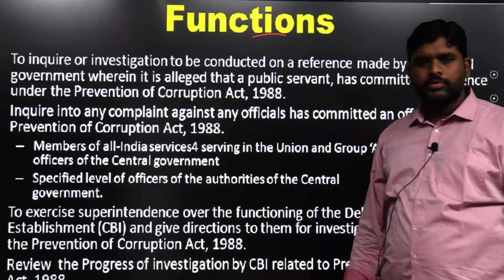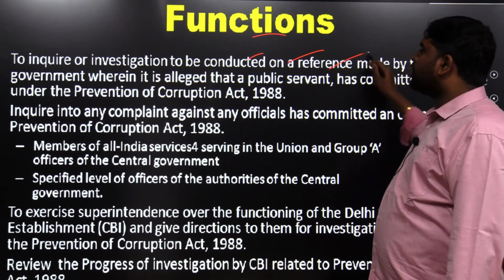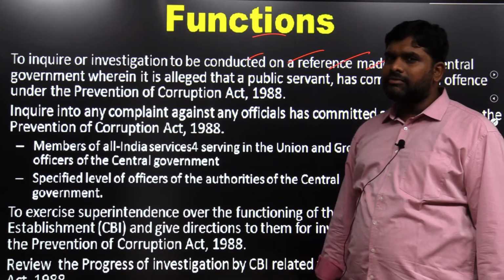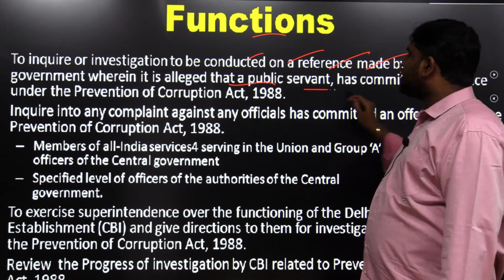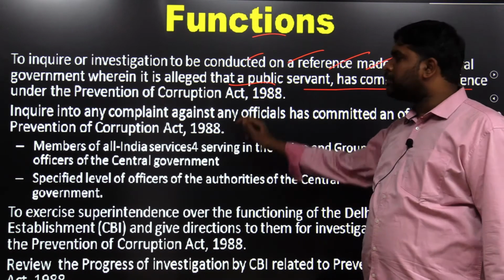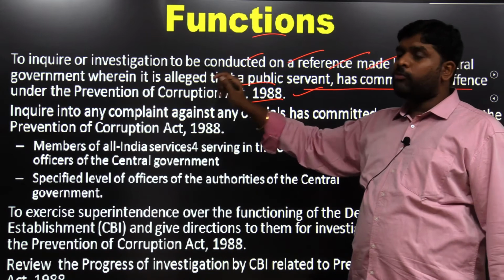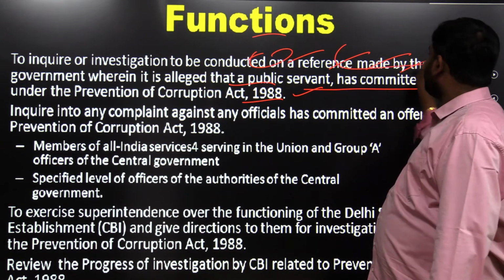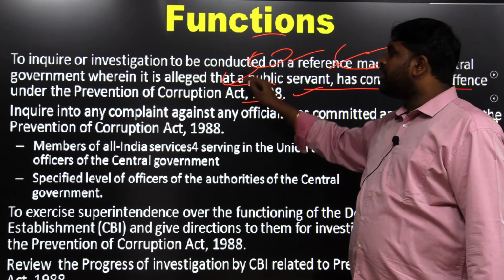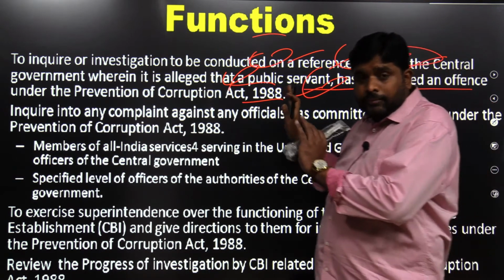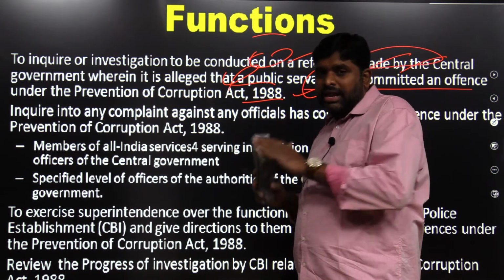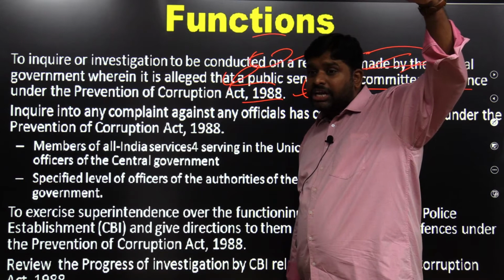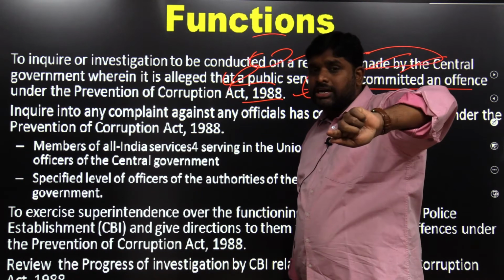Functions: to inquire or have an investigation conducted on a reference made by the central government, where it is alleged that a public servant has committed an offence under the Prevention of Corruption Act. Public servant here means mainly at the level of the cabinet secretariat, if the central government recommends.